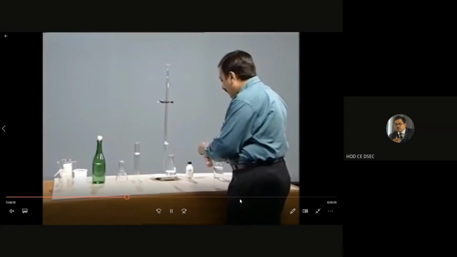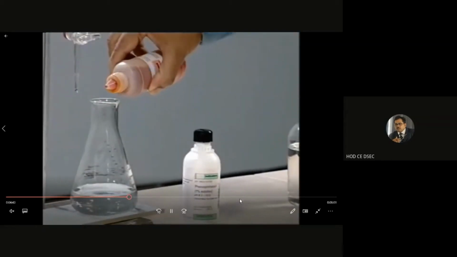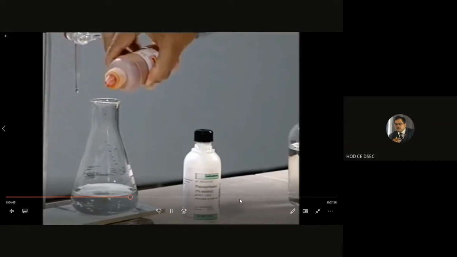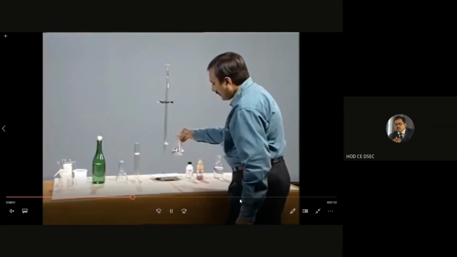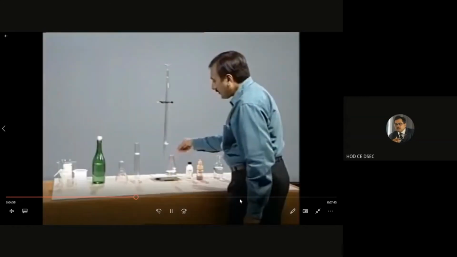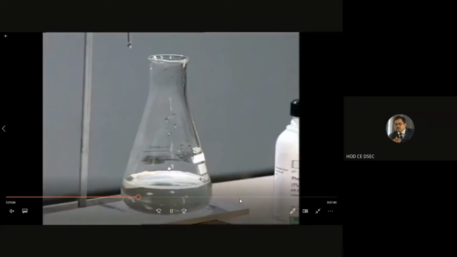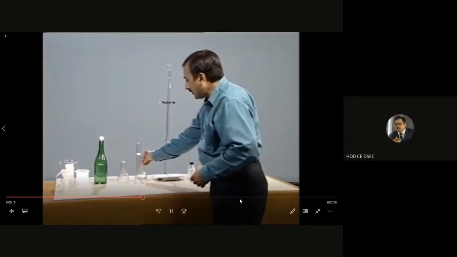Now add the methyl orange indicator to check whether total alkalinity is there or not, and observe whether the pale yellow color appears. One drop of methyl orange indicator has been added, and the pale yellow color is not obtained. So this water sample does not contain any alkalinity. Reject the sample and take another water sample. Since the color is not changing, this water does not contain any alkalinity.